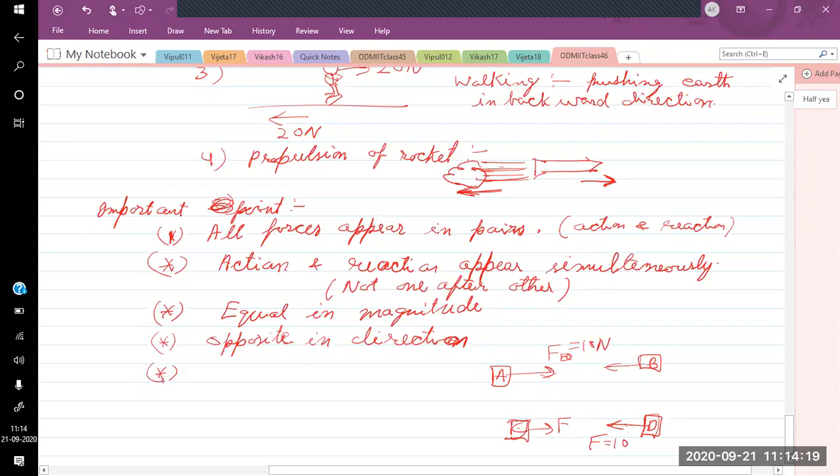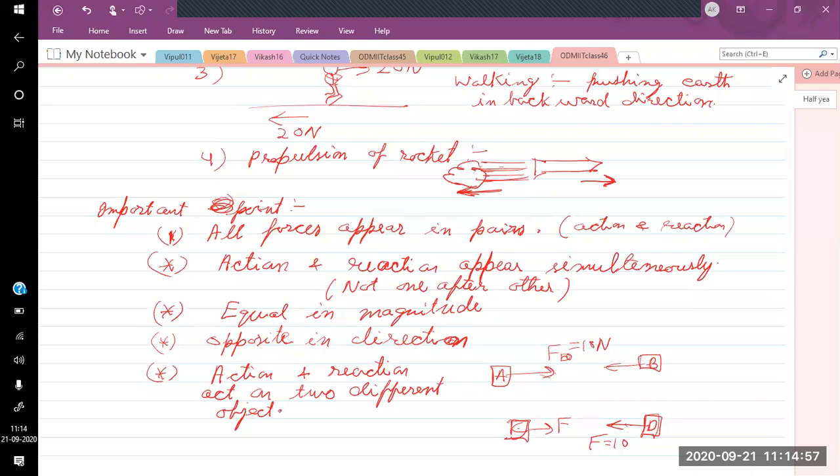One more thing we should keep in mind: action reaction pair forces always act on two different objects. They will not act on the same object. If they acted on the same object, they would simply cancel because their magnitude is the same and direction is opposite. If they cancel, no object is going to move.